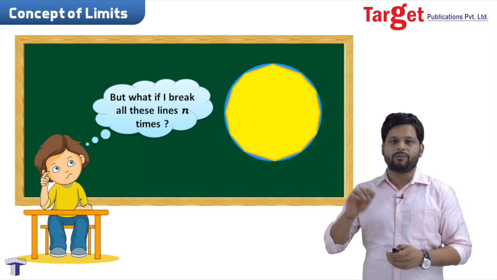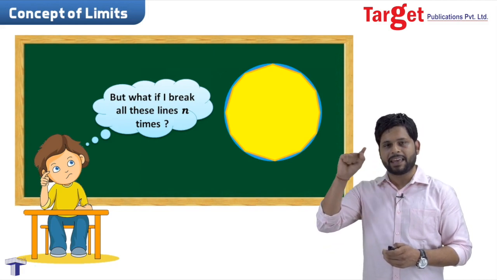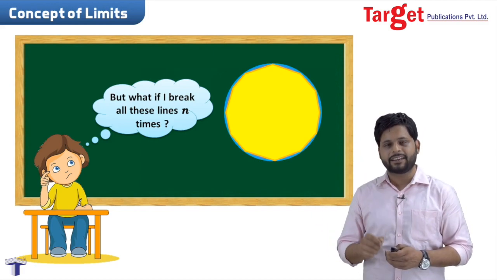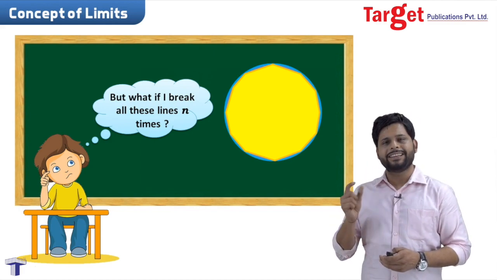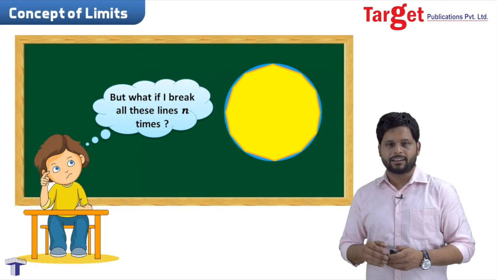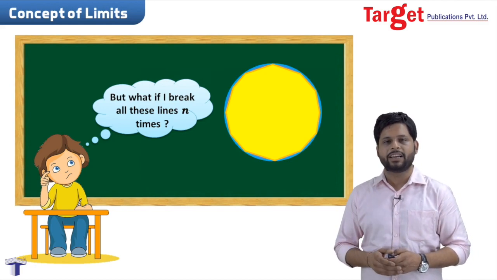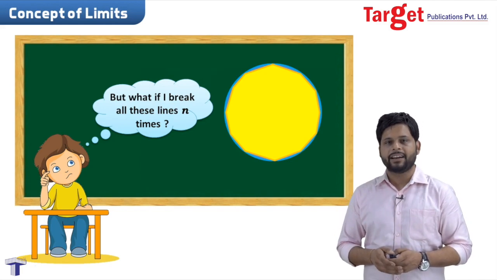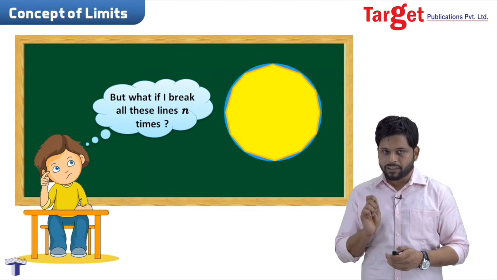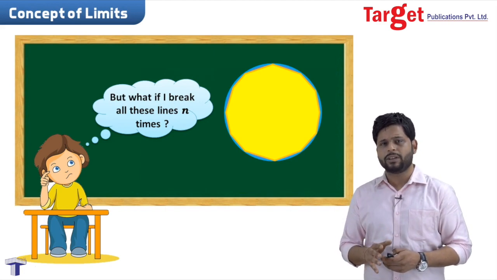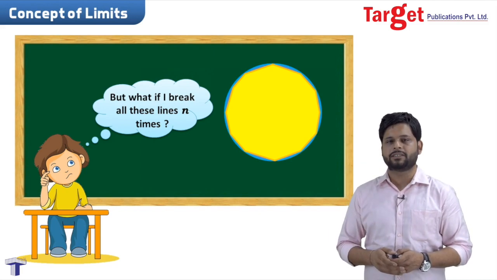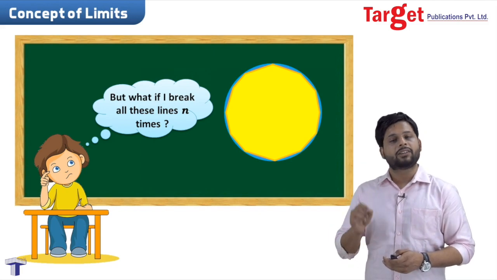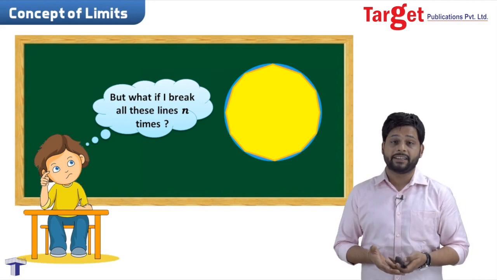And in a line, when a line and an arc intersect, you will be left with a segment in between, right? So all these segments will definitely be there in the circle and the polygon which is inscribed in it, right? Which means the area of the polygon will never be equal to the area of the circle, but it will be very close to the area of the circle, right? So that is the basic concept of a limit.